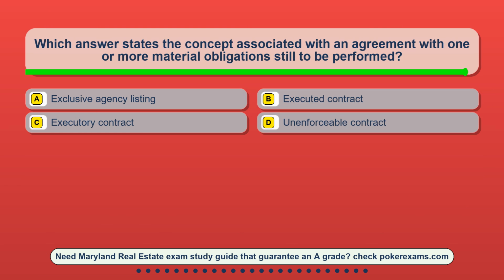Question 24. Which answer states the concept associated with an agreement with one or more material obligations still to be performed? Option A, exclusive agency listing. Option B, executed contract. Option C, executory contract. Option D, unenforceable contract.